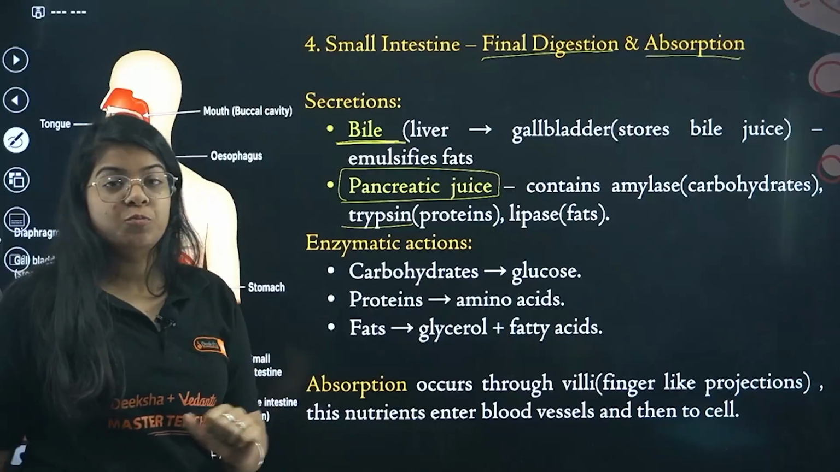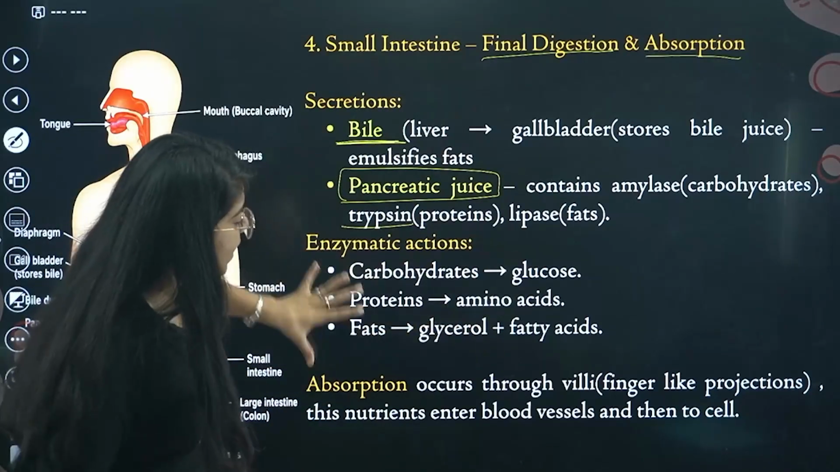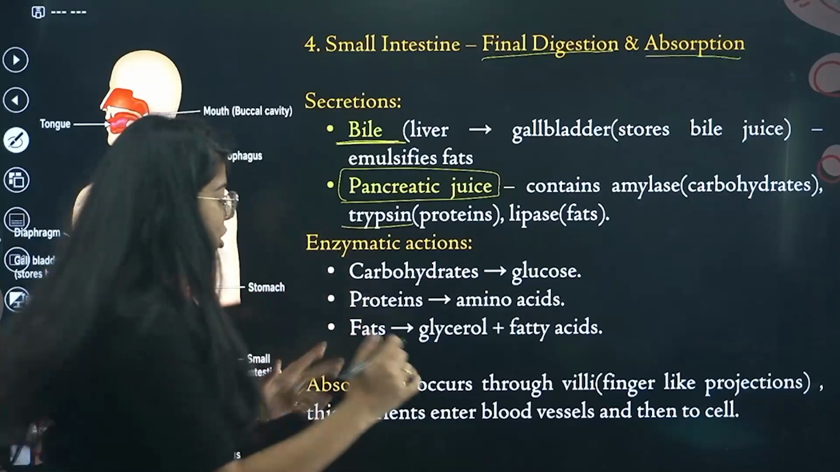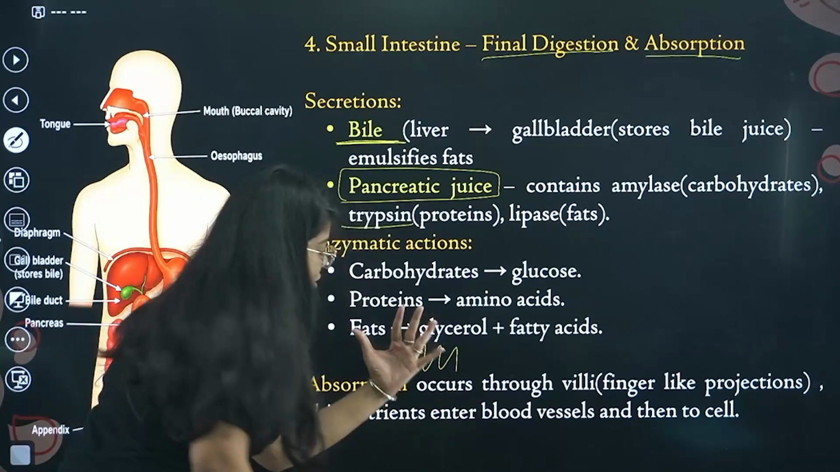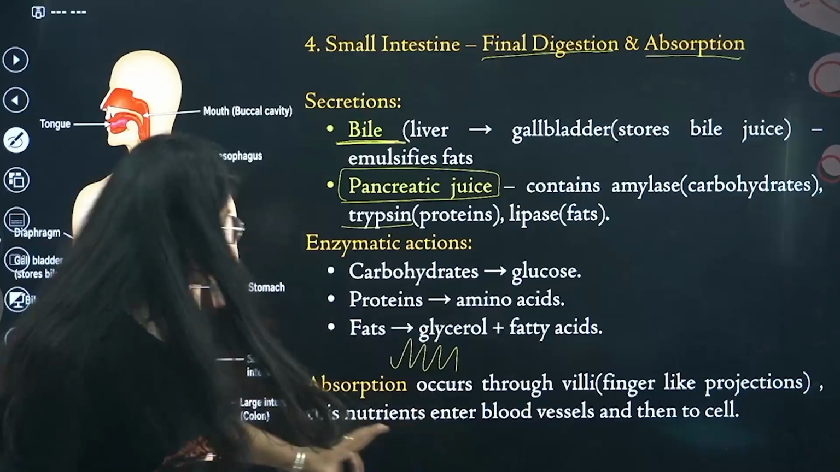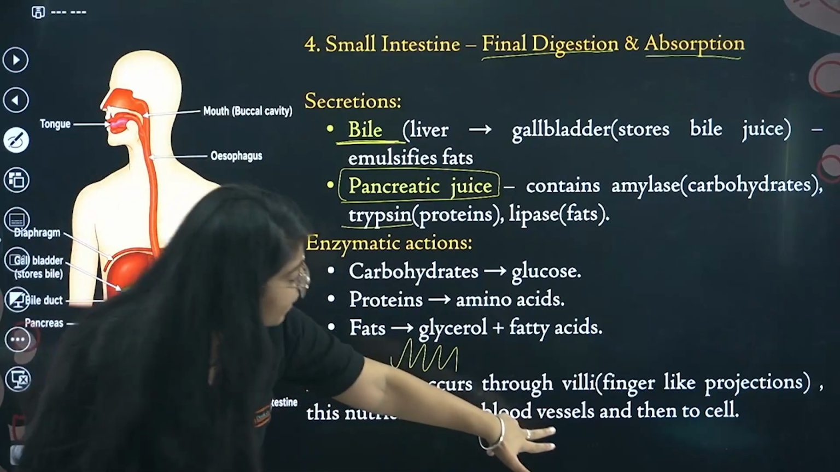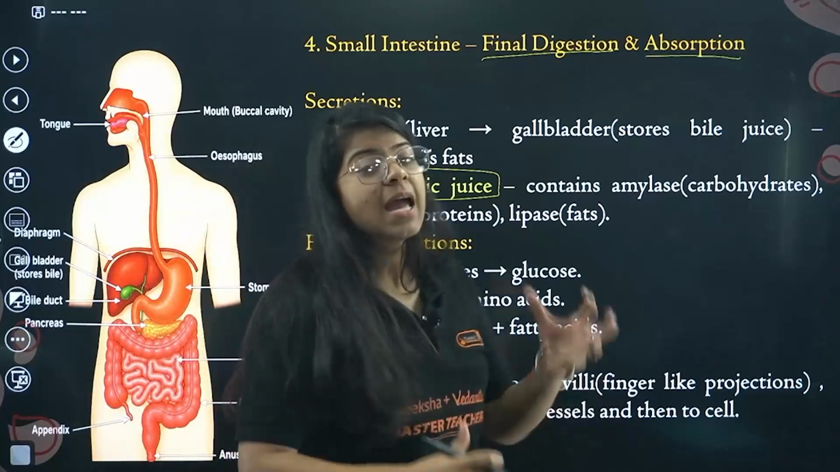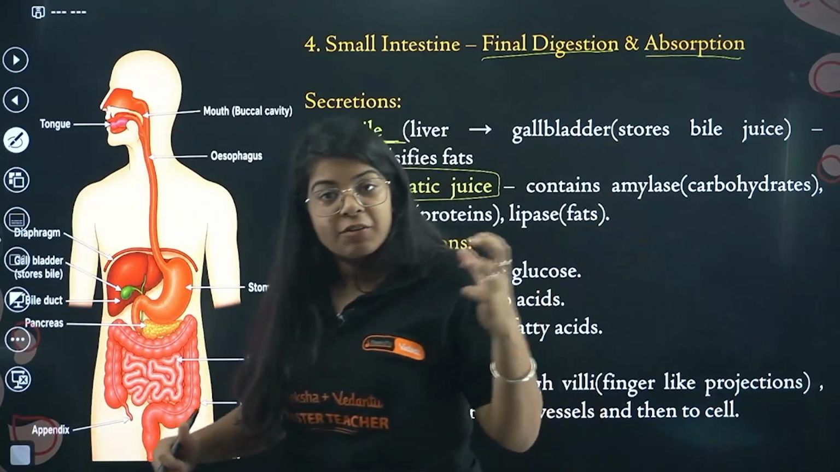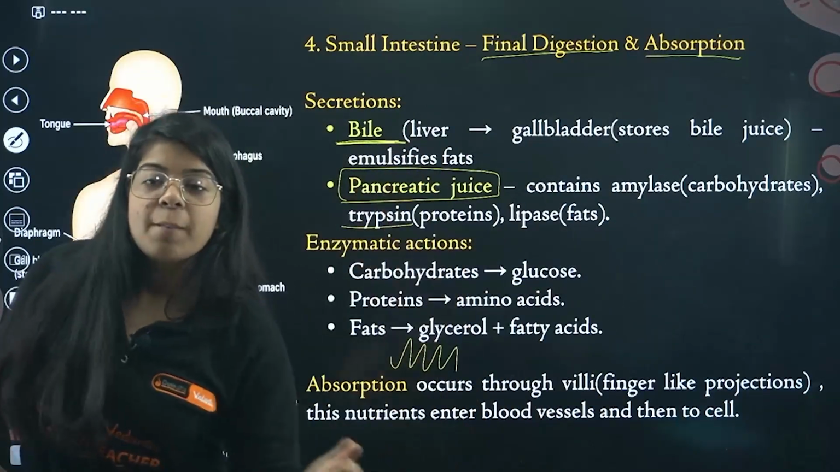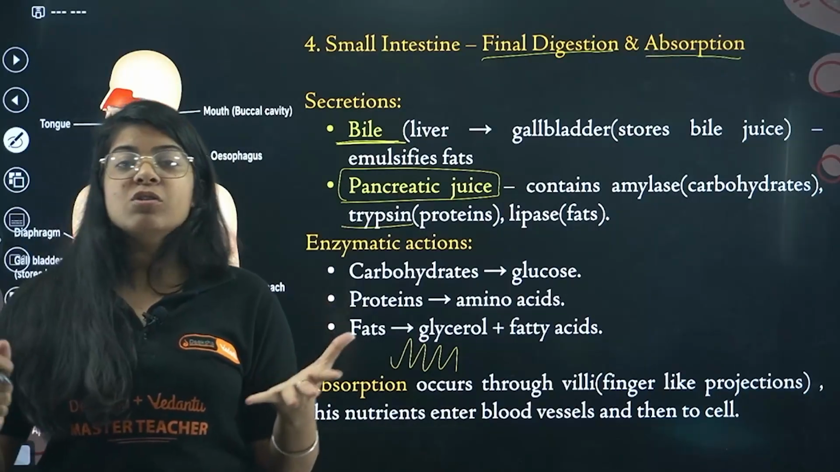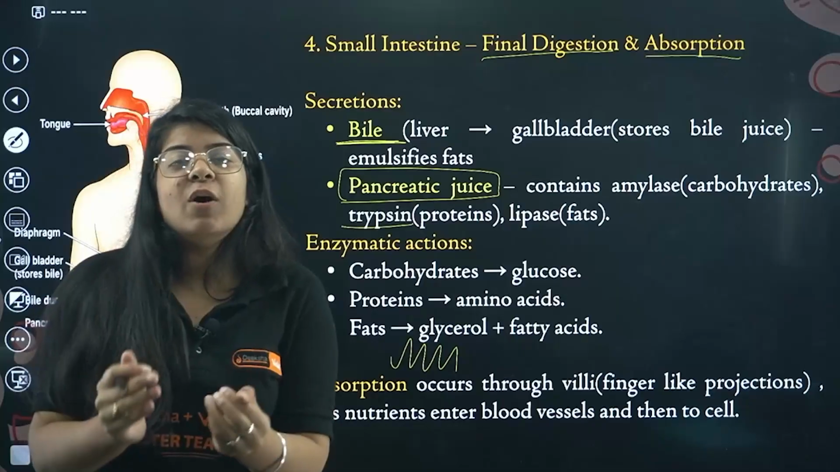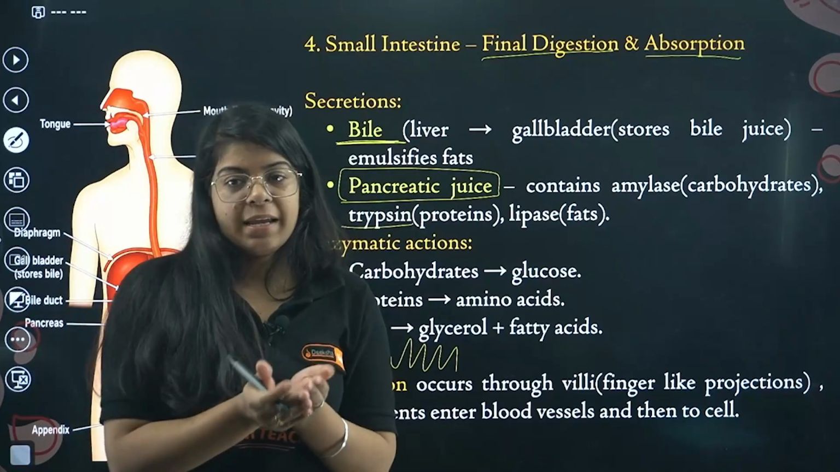Now comes the absorption part. There are villi, like finger-like projections. Through these villi-like structures, the nutrients that we extracted from our food enter blood vessels, and from there they move on to the cells, because eventually cells are the ones producing energy, right? So that is what happens in the small intestine, okay?